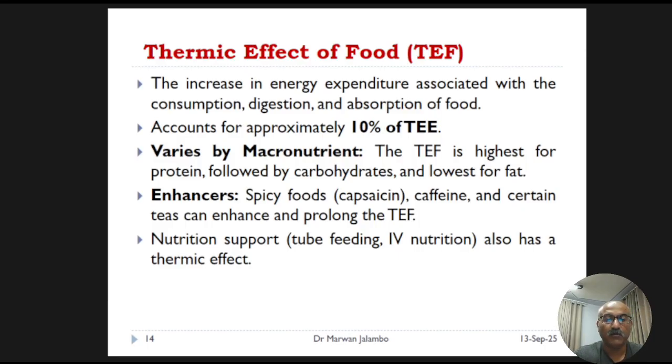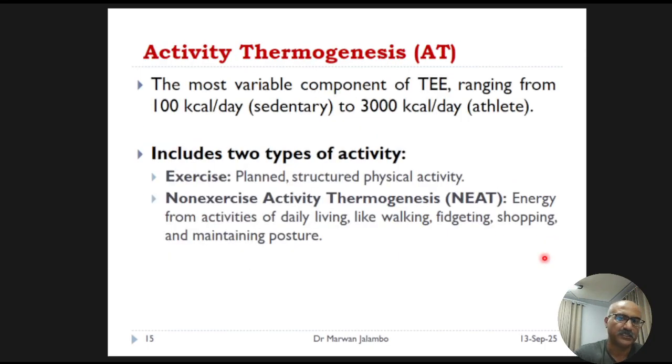We've now covered our resting metabolism and the energy of digestion. The final and most dynamic piece of the puzzle is activity thermogenesis. Activity thermogenesis is by far the most variable component of our total energy expenditure. This is what creates the vast difference in daily calorie needs between sedentary office workers, who might only expend 100 extra kilocalories a day, and elite athletes, who could burn an additional 3000 kilocalories.